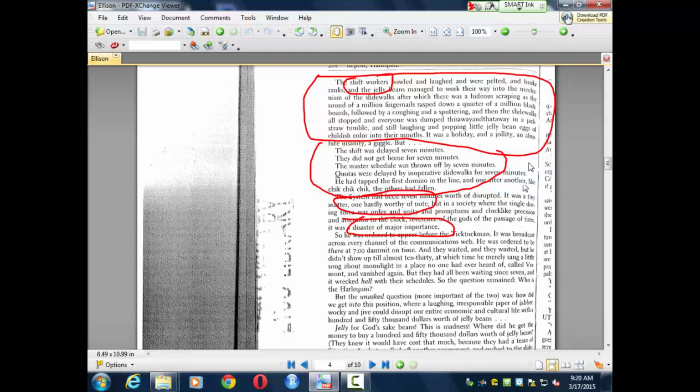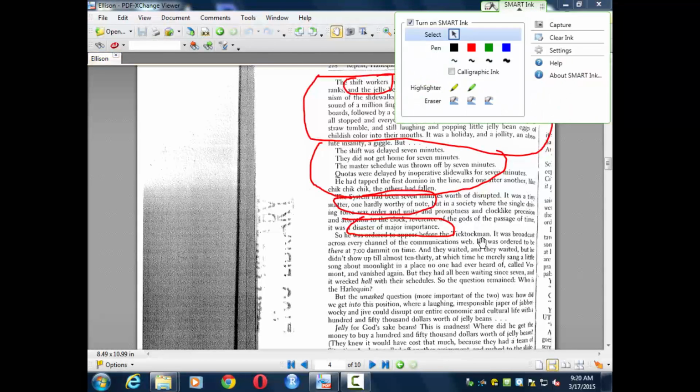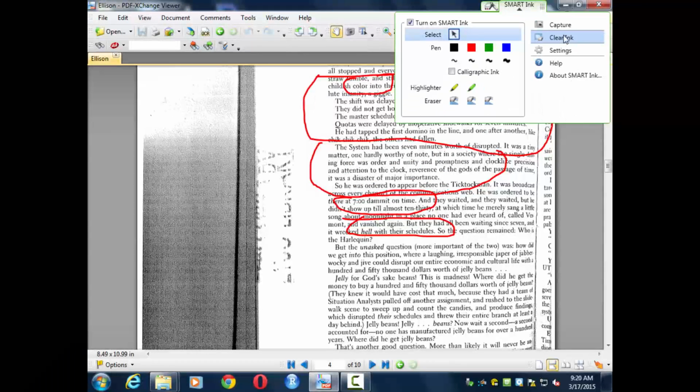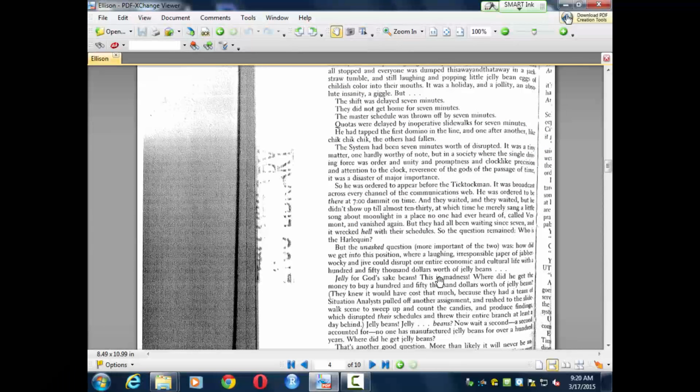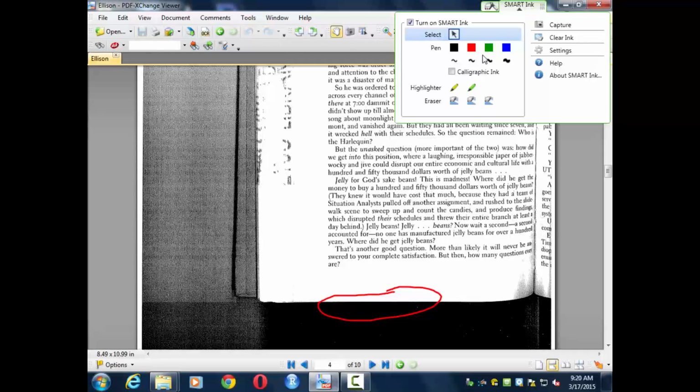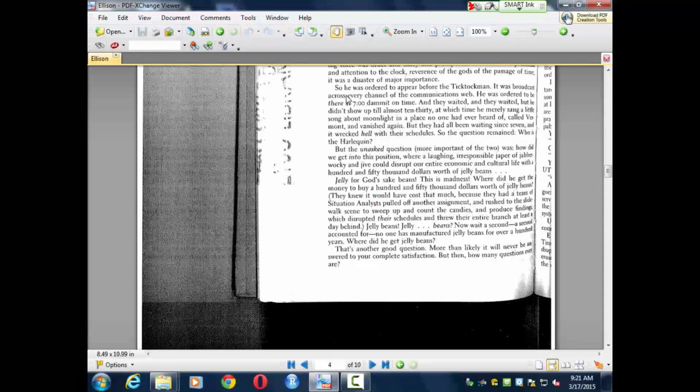So what do you do if you are a society that thrives on having things work right and properly? You find your situation analysts and you analyze the data. You get all the data you can, you find all the answers you can. So the situation analysts try to come up with answers, but they don't get all the answers. And how many questions ever are? So here's another little nudge towards chaos. It's so complex, you can't ever answer all the questions.